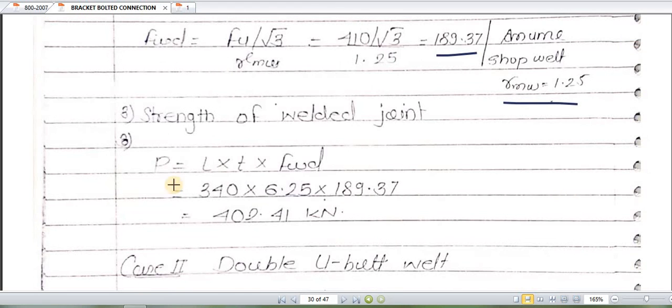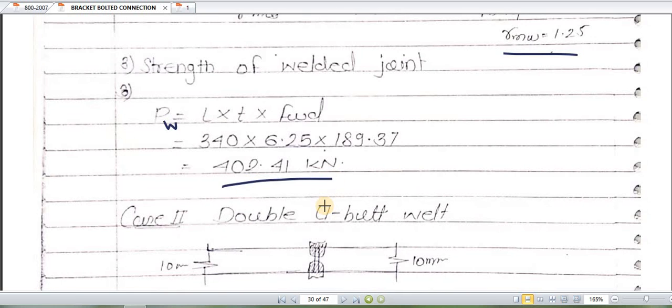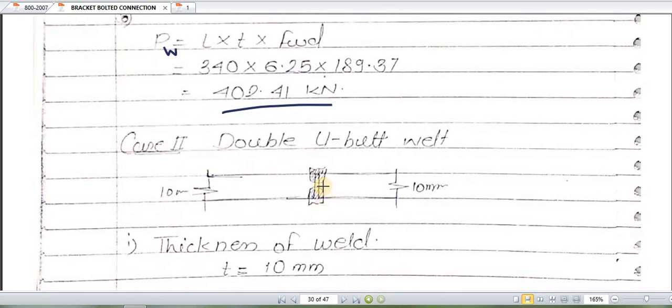Strength of weld, the formula is PW, that is the strength of weld, equals L into T into FWD. L is 340, which has been given in the question, that is the length of weld. Thickness we have calculated 6.25, FWD we have just calculated 189.37. After all values it comes to be 402.41. In the same way, double U is provided.